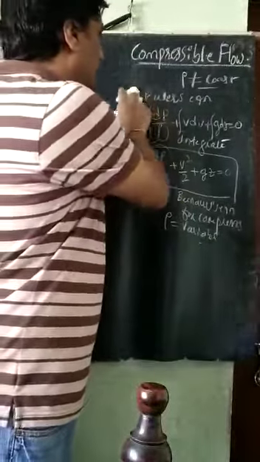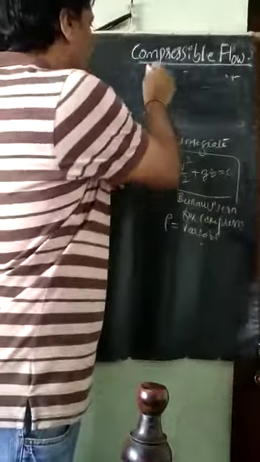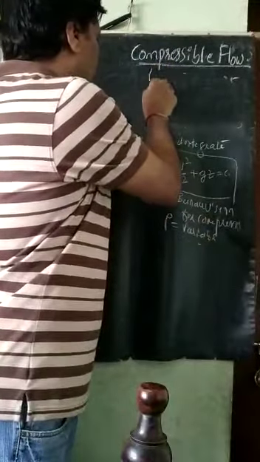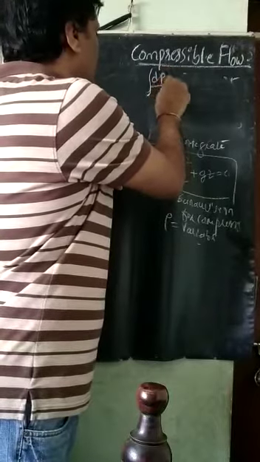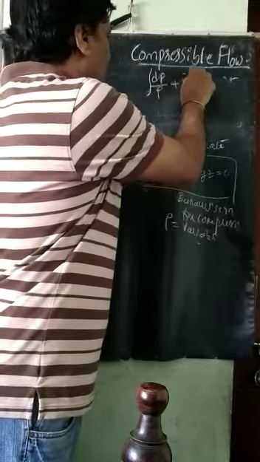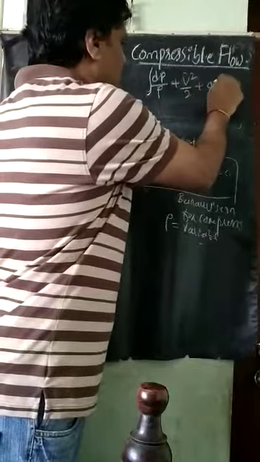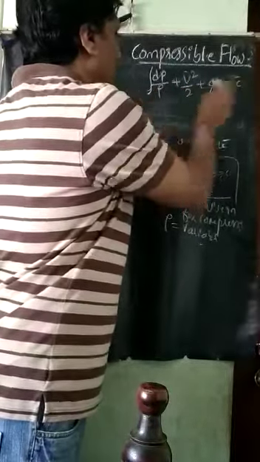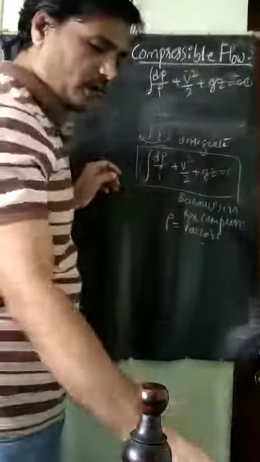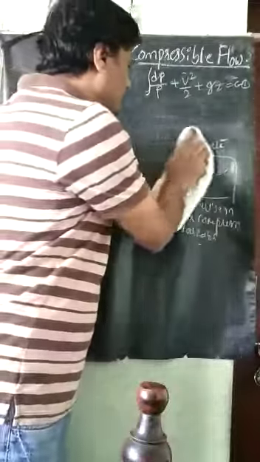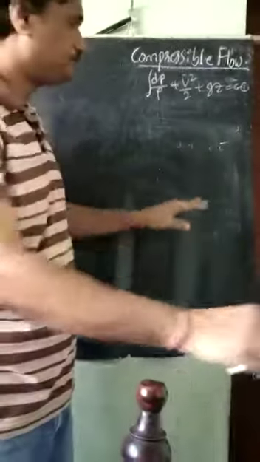This equation I will write on the upper side because it is required for all the derivations. The integral of dP divided by rho plus V square divided by 2 plus g into Z is equal to constant. Call this equation number 1. This is Bernoulli's equation for the compressible flow, which we have studied.